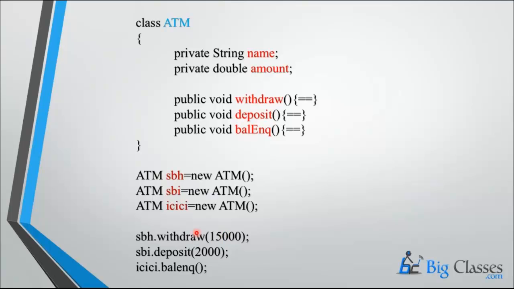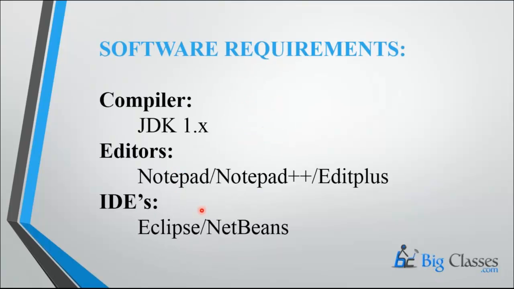Now if you want to perform any operation like withdraw, you only need to call it. That is SBH.withdraw, SBI.deposit, ICICI.balanceInquiry. This is a simple programming structure of Java. If you understand this clearly, you can easily write Java programs. Nothing else is there, because in Java we always need to compare with real-world things. Okay, there is no need to learn by heart here.